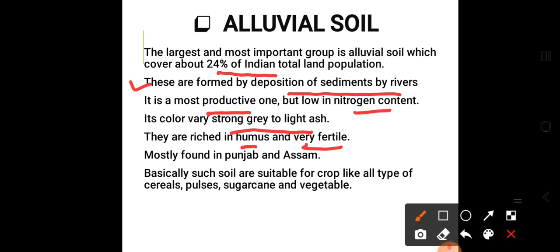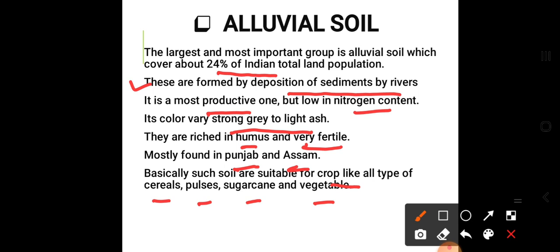It is a fertile soil where crops, vegetables or fruits can be grown. Mostly found in Punjab and Assam. Such soils are suitable for crops of all types, such as cereals, pulses, sugar cane and vegetables. This is all for the alluvial soil.